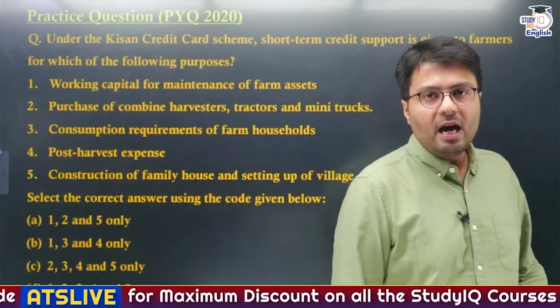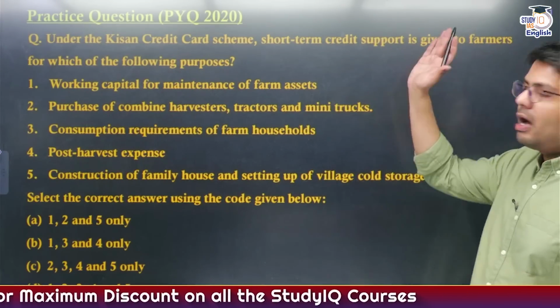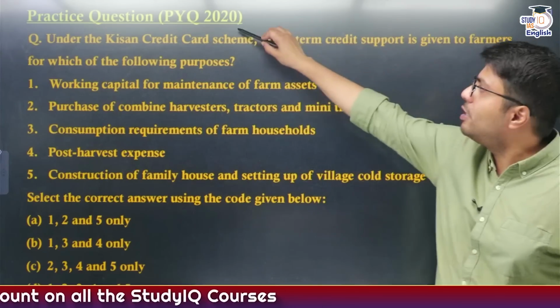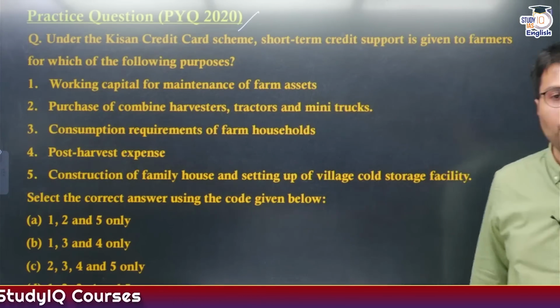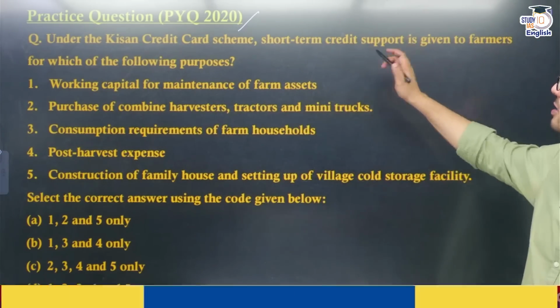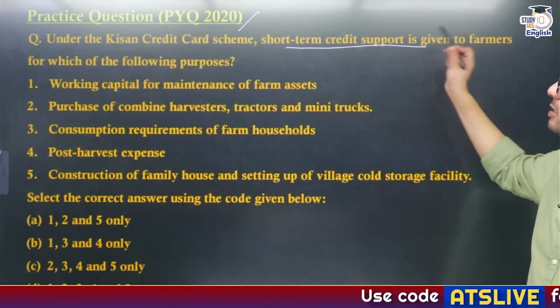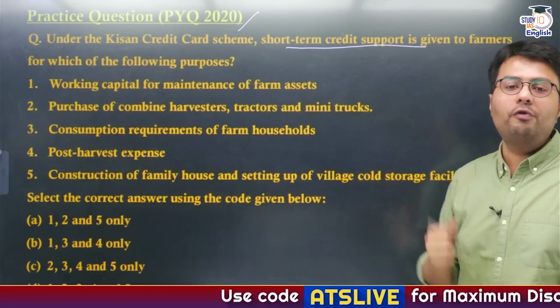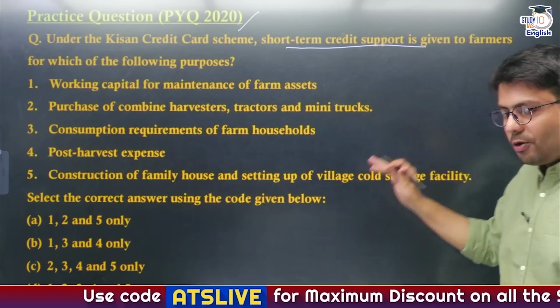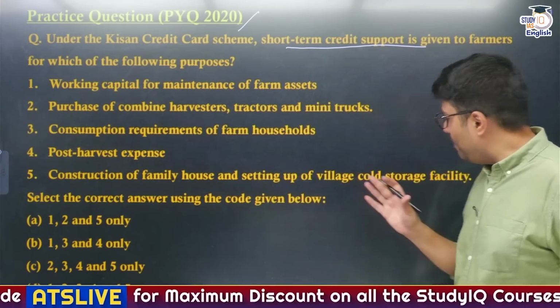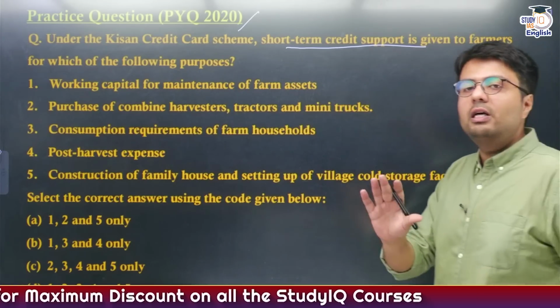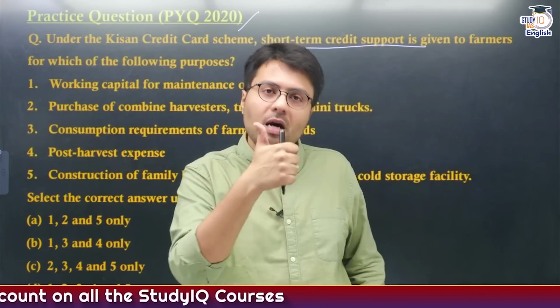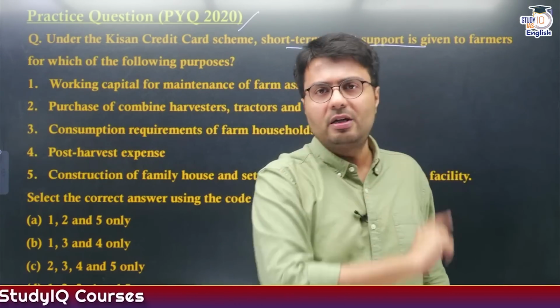So before ending today's session, I want every one of you to solve this PYQ which appeared in Prelims 2020. Under the Kisan Credit Card scheme, short-term credit support is given to farmers for which of the following purposes? You are required to give the correct answer in the comment section, and for the ones who answer it correctly, I will give your comment a thumbs up, so you'll realize that you have answered it correctly.